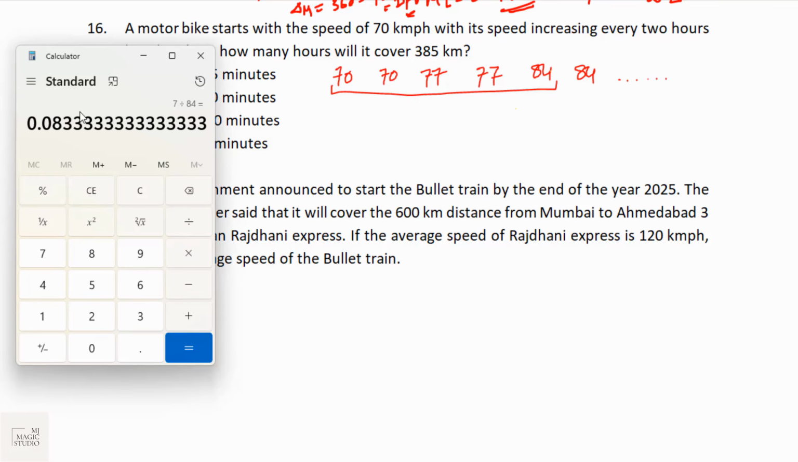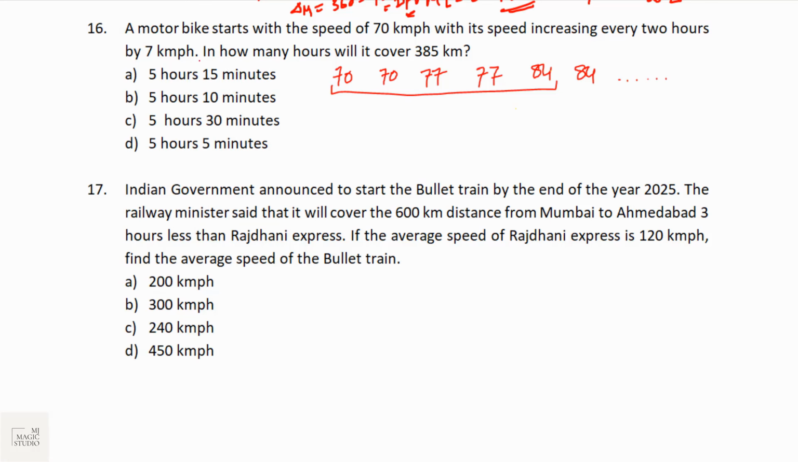So 7 kilometers are left at a speed of 84 kph. 7 by 84 into 60 gives us 5 minutes. So it will take 5 hours 5 minutes.